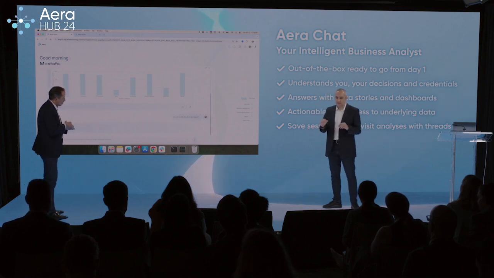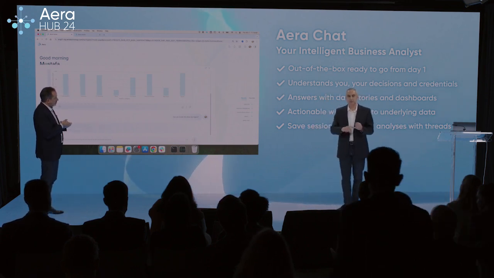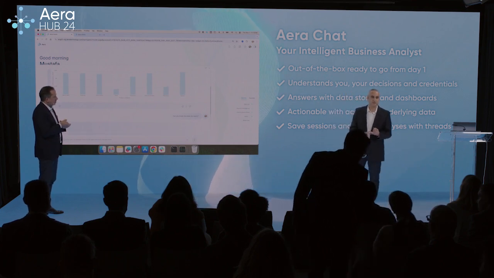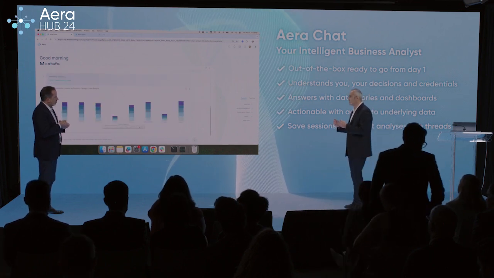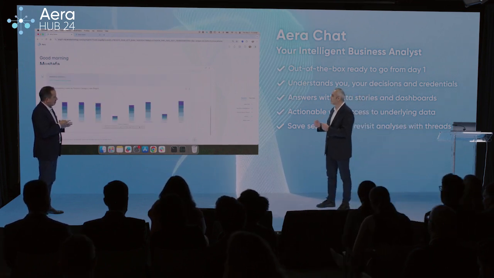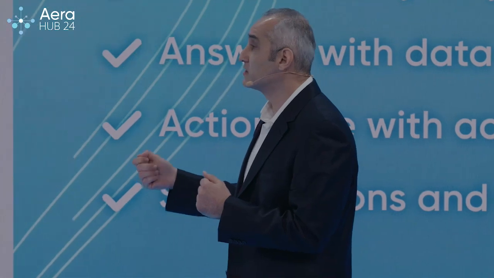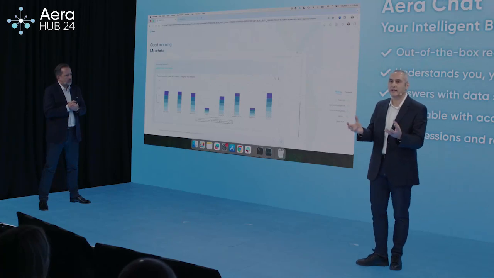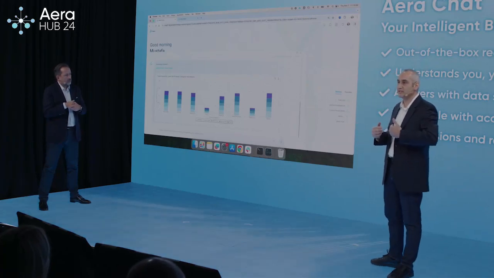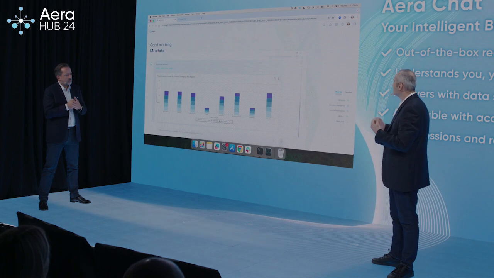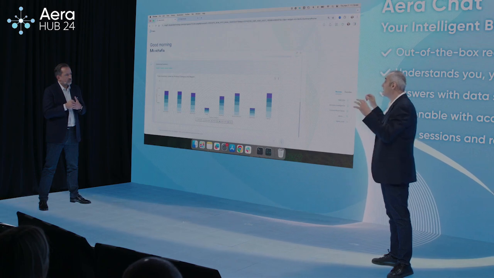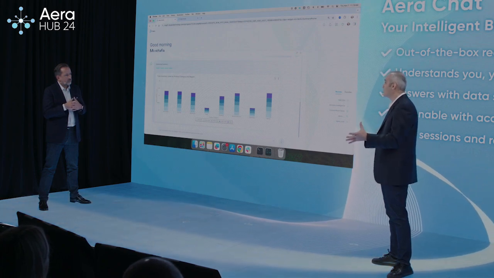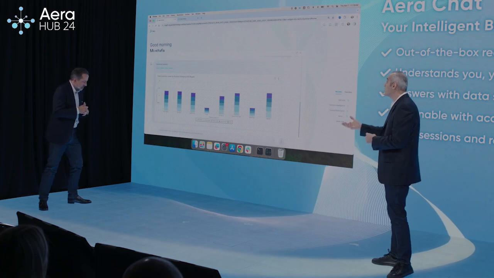Exactly. So in this DDM, every measure, dimension, and data view has a business description. So this description ties my business question to the right data source. Now, building on top of all that, Aera can respond to my questions intelligently and answer with these rich visualizations out of the box, putting everything together in an agentic flow with our auto Discovery.